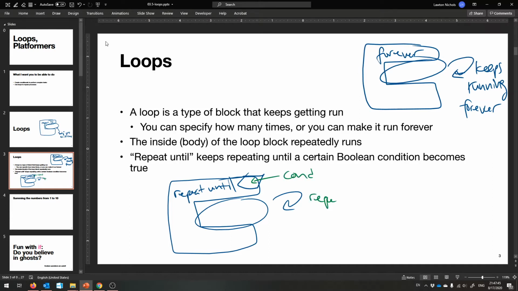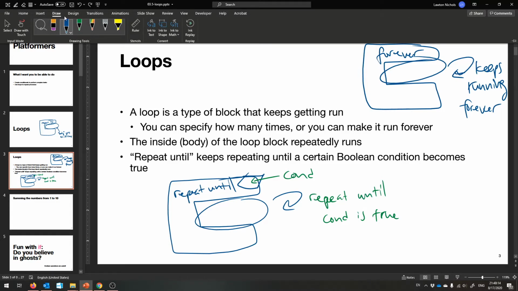Repeat until cond becomes true. And so it's false for quite a while, and while it's false, we'll just keep executing the body until it becomes true. Okay? So that's a lot of words.